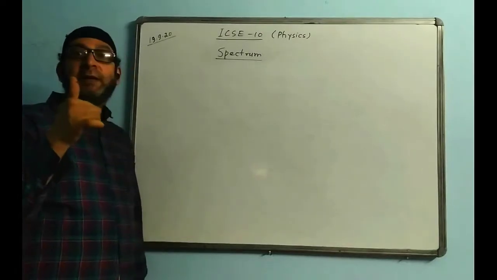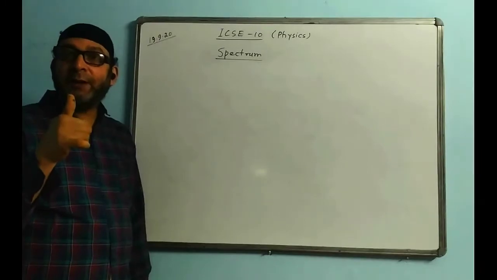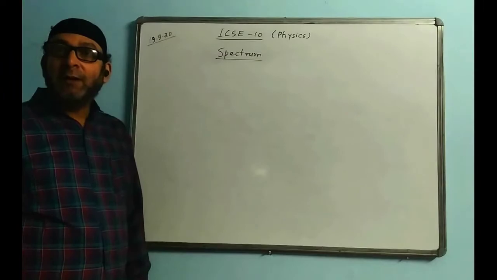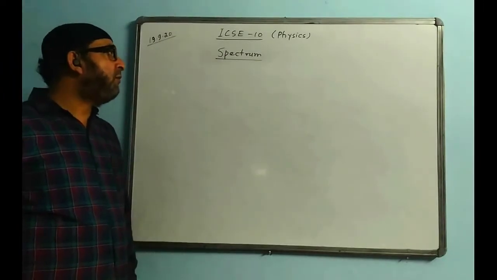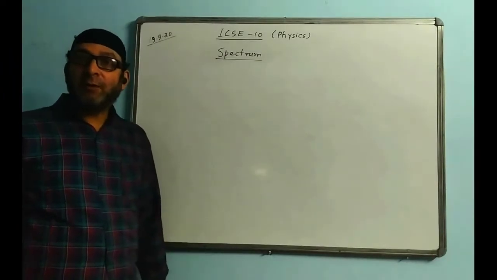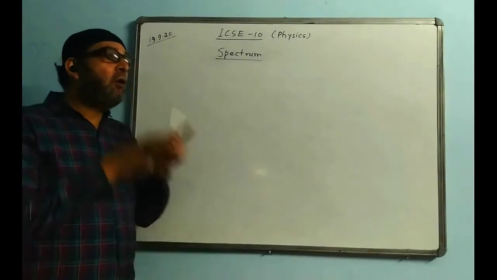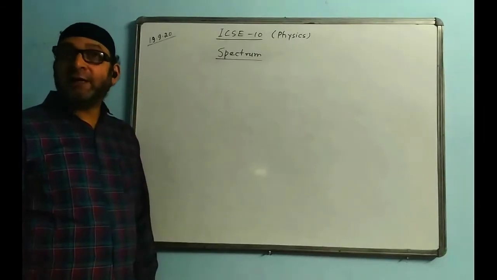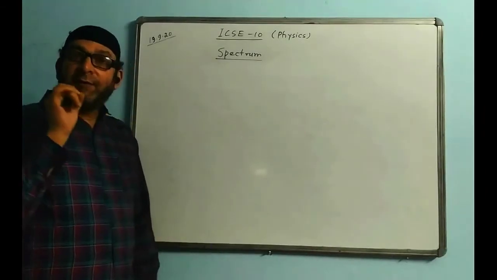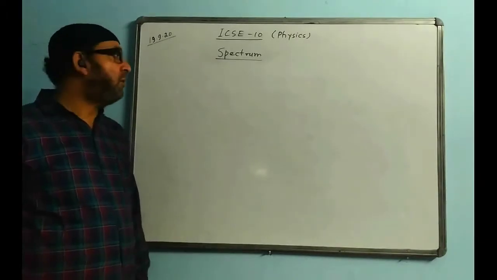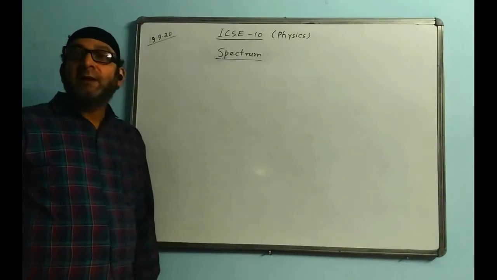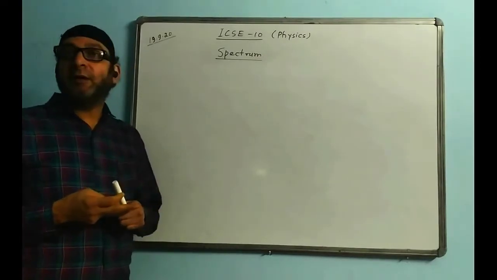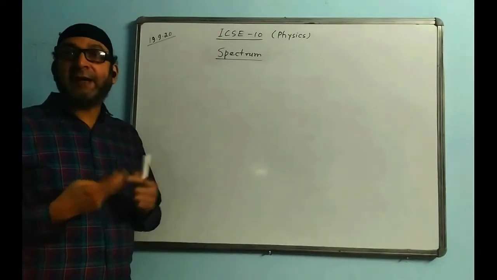Number one, they all have equal speed in vacuum. They can all travel through vacuum with the speed equal to the speed of light, which is 3 into 10 to the power of 8 meter per second. That is, they all have the same speed in air or in vacuum. That is point number one. This is a very important aspect and is given in bold in the syllabus, so this part you must learn very well. The second common property is that they all are reflected and refracted.